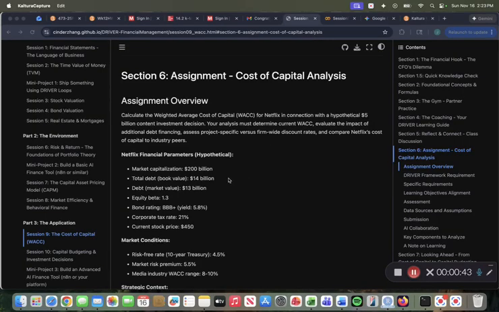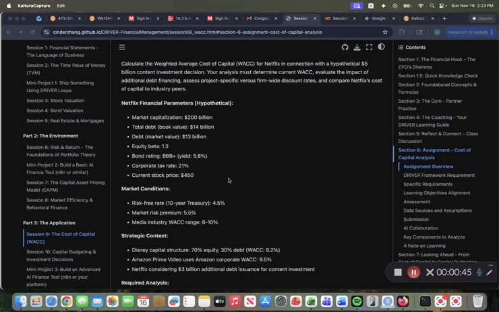So just some of the parameters we were given for this assignment. We have a $200 billion market capitalization, $14 billion book value of debt, $13 billion market value of debt, rather. The equity beta is 1.3, the BBB+ bond rating with a 5.8% yield, a 21% corporate tax rate, and the stock price currently $450. Some of the market conditions given: the risk-free rate is 4.5%, the market risk premium, or the MRP, is 5.5%, and the media industry WACC range is 8 to 10% for the whole industry. So that'll be our industry benchmark.